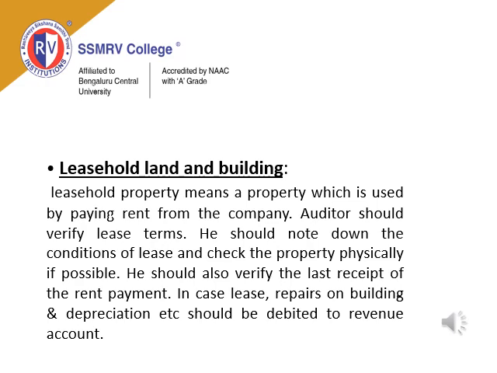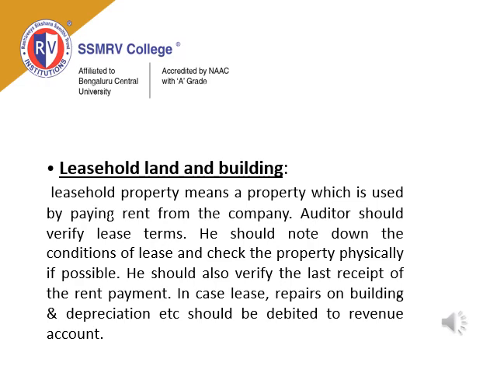Suppose it is freehold land and building, it means it is owned by the company itself. Leasehold land and building is always a property which we have taken on lease. We will be paying rent, and the lease terms and everything will be verified by the auditor, that the property is taken on lease and the organization is running in that particular property.